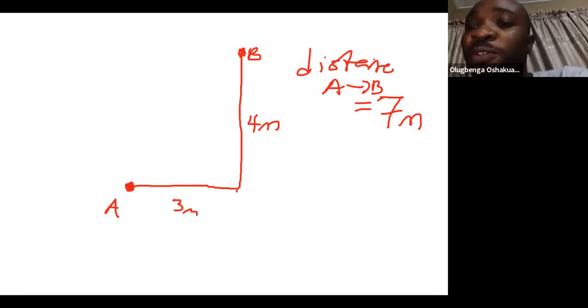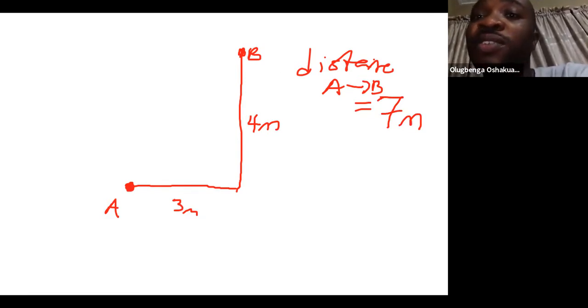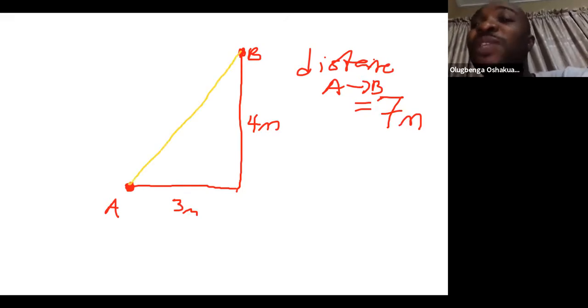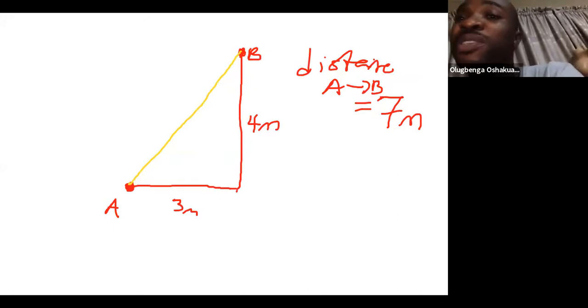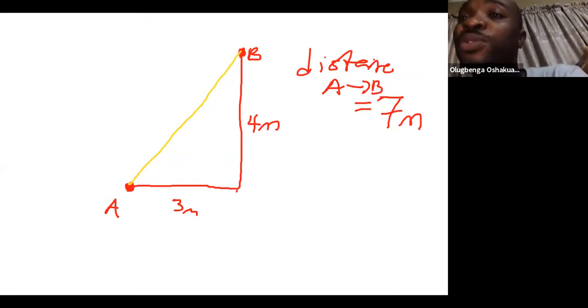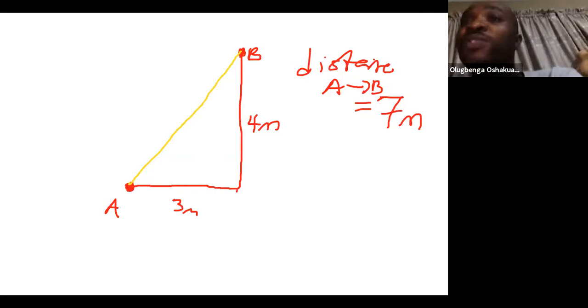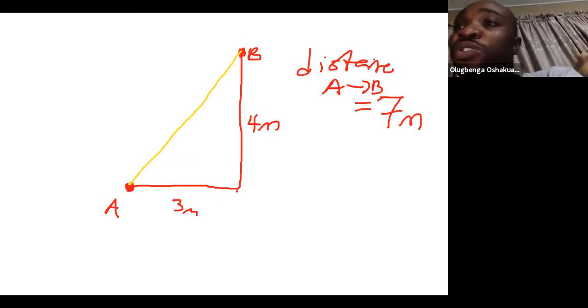But what is the displacement from A to B? The displacement from A to B is the line joining A and B. The length of that line is the magnitude of the displacement, and the direction from A to B will give us a full description.